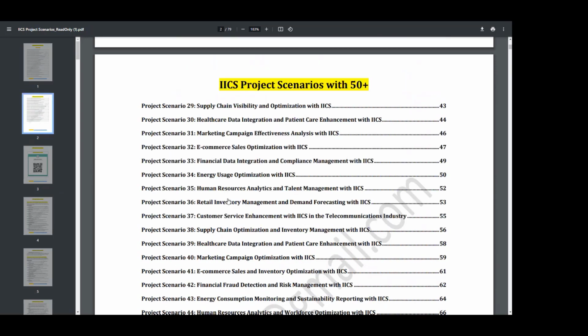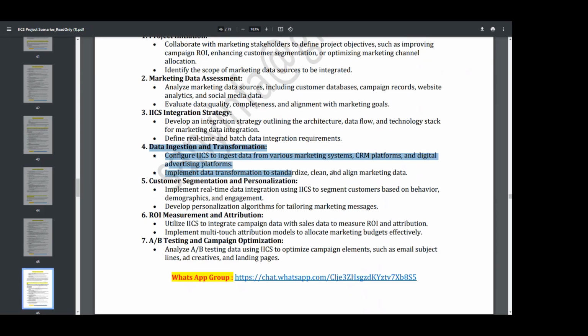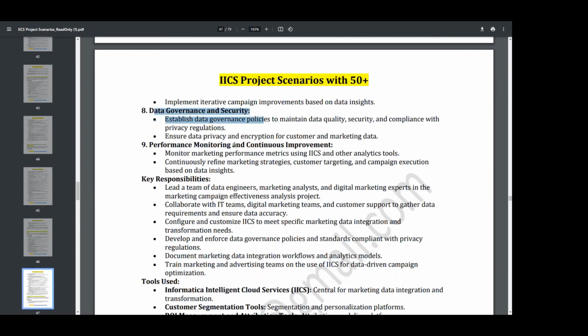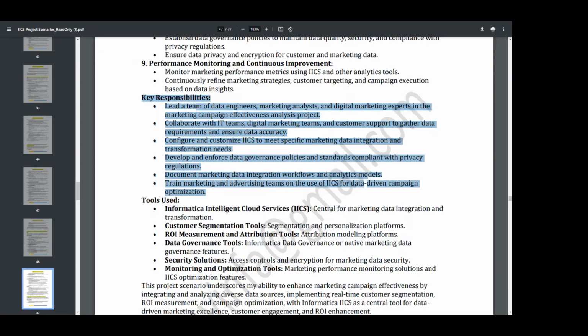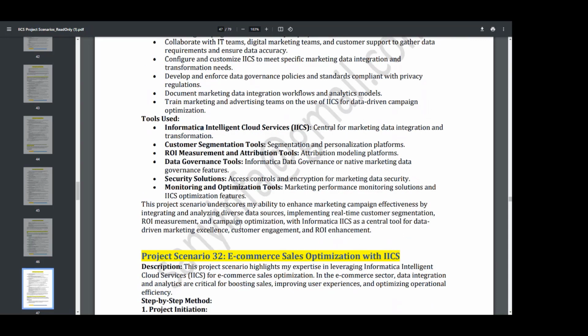Let me quickly go to the other projects, to e-marketing. For each project, we'll have all the details: the description, how to kick off the project, how you are going to start it, what the strategy is, what transformations you are doing, what tools you are going to use, the cost savings, governance, security, and your key responsibilities. Being an IICS developer, these are the items you are going to do. These are the key tools, and which tool you can use for making this project. This is how it is going to be.